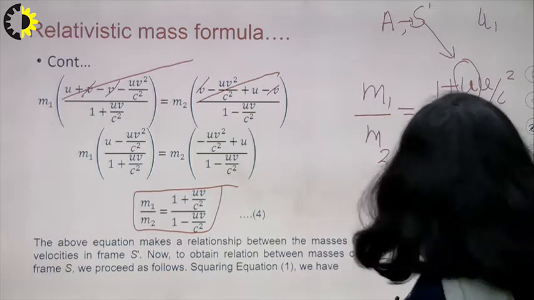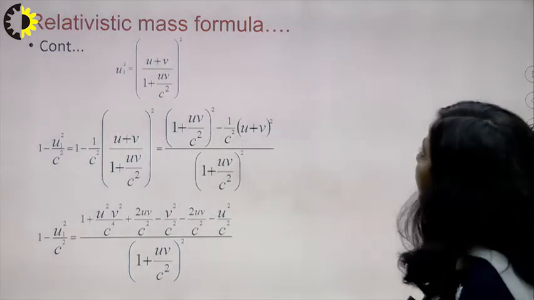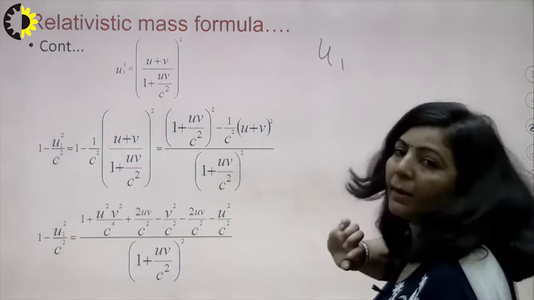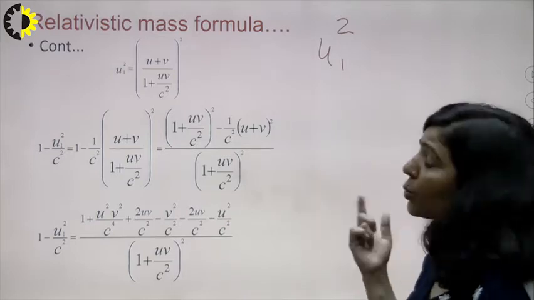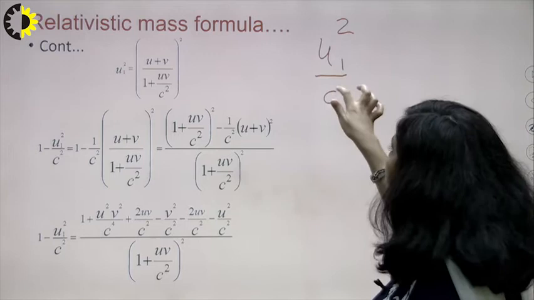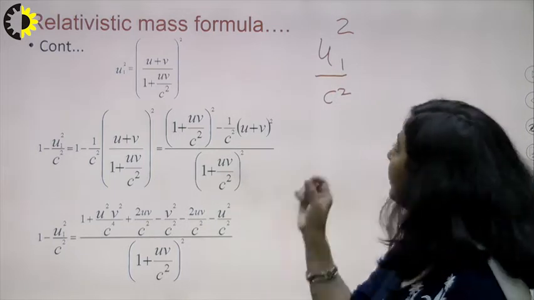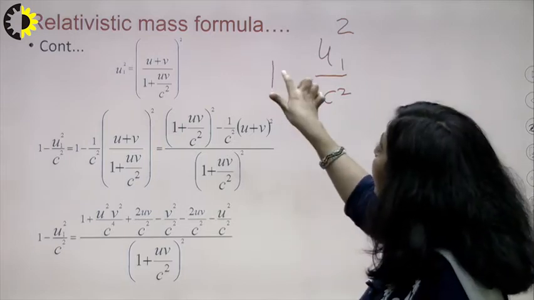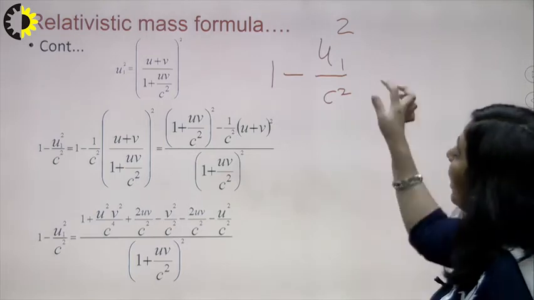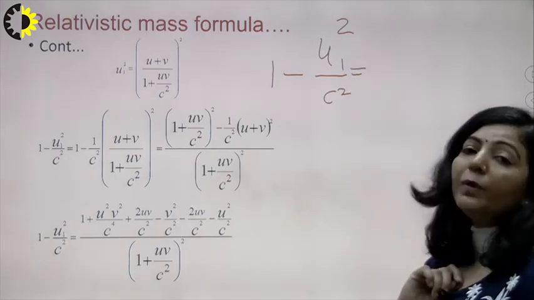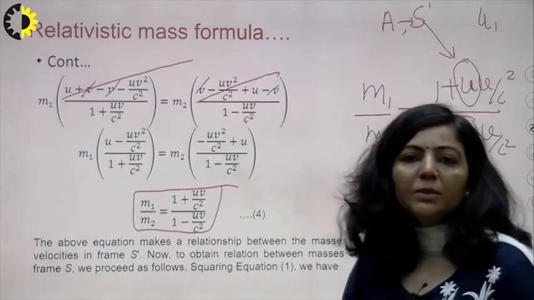So in order to simplify that, we are adopting this method. First we will take u1, then take the square of that, divide by c square, and then subtract this term u1 square upon c square from 1. After simplifying it, you will get the value of 1 plus uv upon c square.